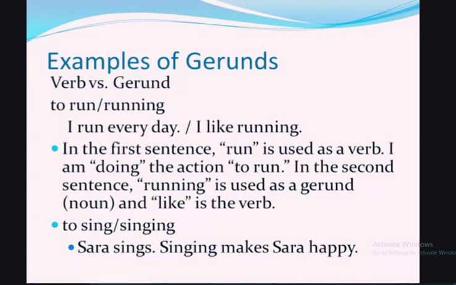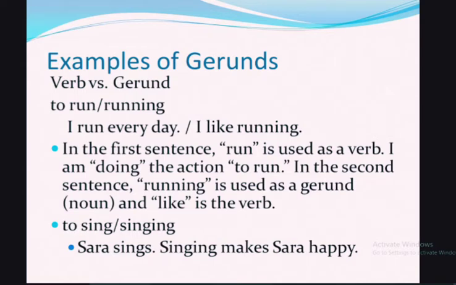It has first form plus -ing, but it is not performing any action, so it is called a gerund. A gerund is the progressive form, base form plus -ing, but it doesn't act as a verb. It acts as a noun.